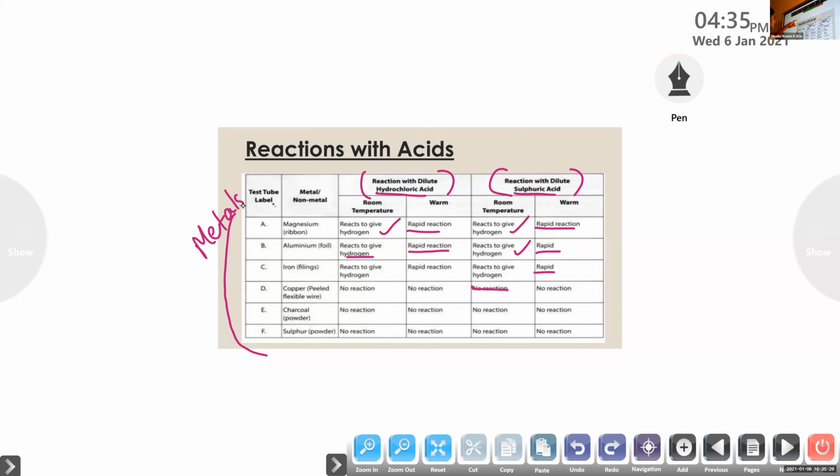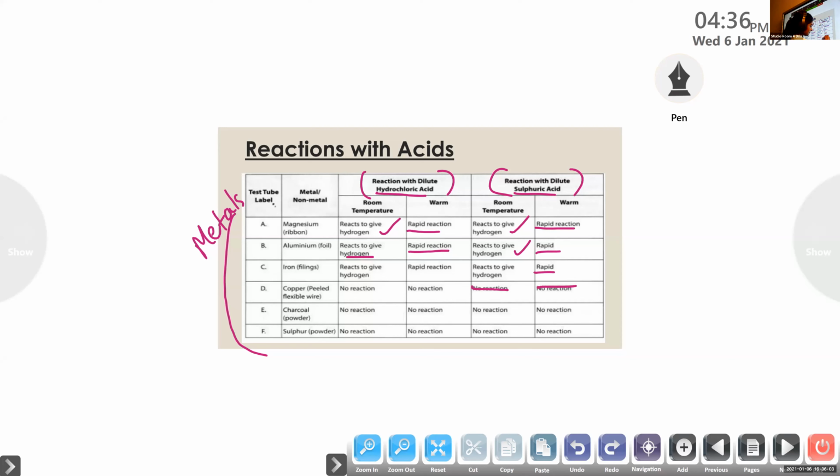Clear? Then the fourth one is copper. It is also a metal, but it does not react with dilute hydrochloric acid, not even at room temperature or when heated. But there is a reaction with sulfuric acid.